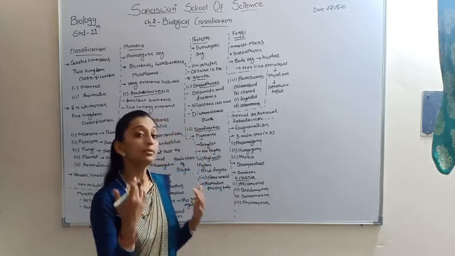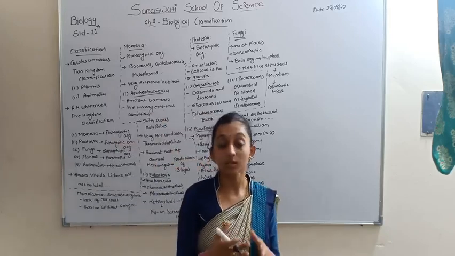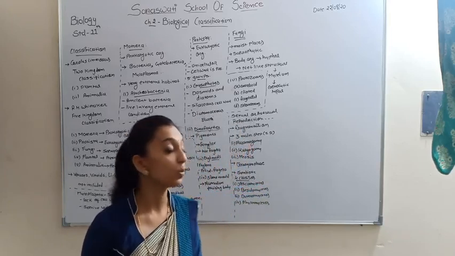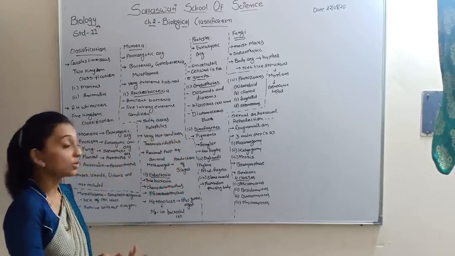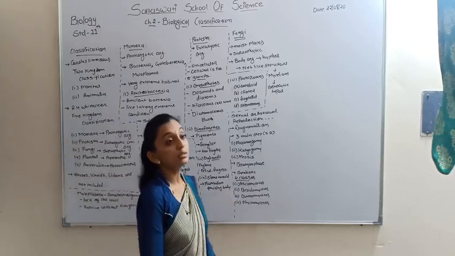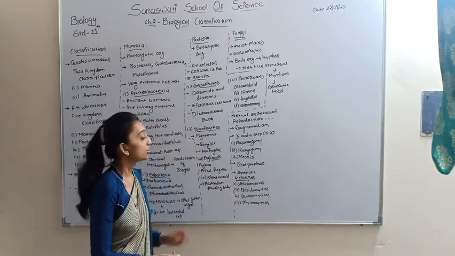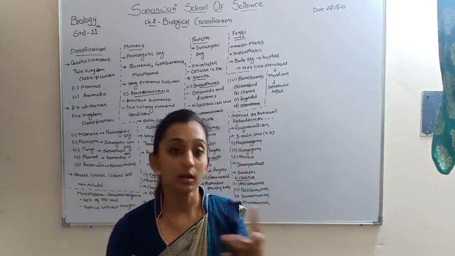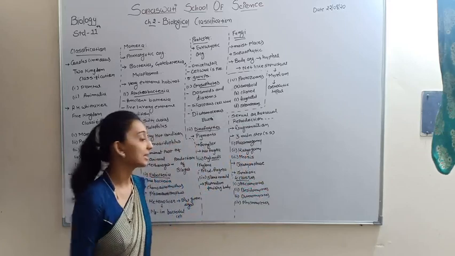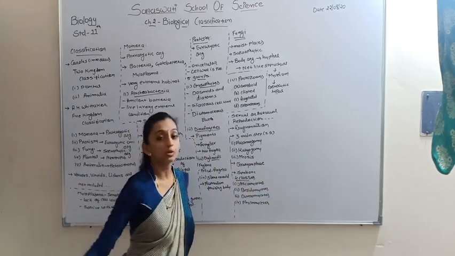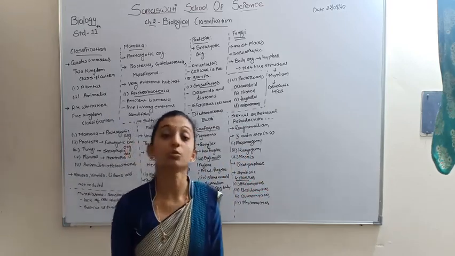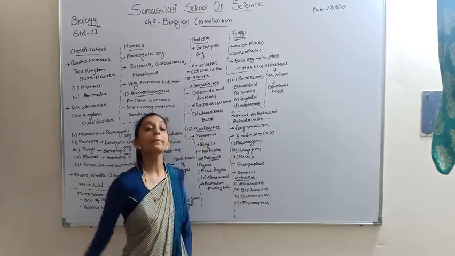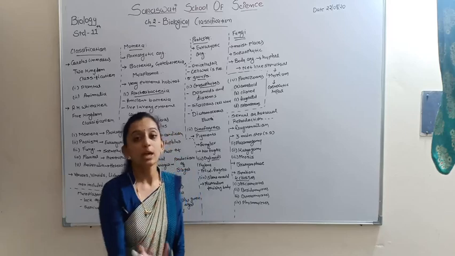In fungi, some stages produce spores, and the formation of spores is also present in asexual reproduction. So these are the four main classes. In your examination, a question is asked like: write a short note on ascomycetes, write a short note on phycomycetes, with examples. So you have to write the main points with examples.